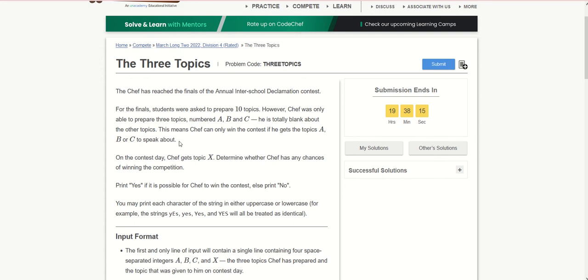On the contest day, Safe gets topic X. This is the particular topic that he has been asked to deliver a speech on. Determine whether Safe has any chance of winning the competition.